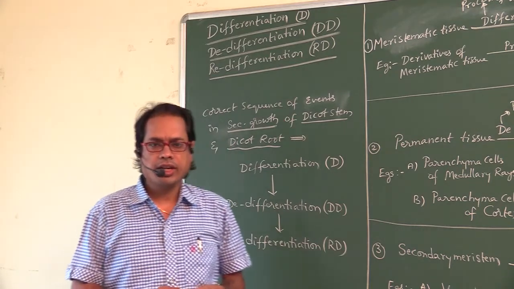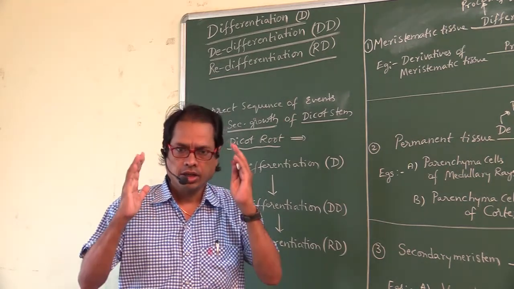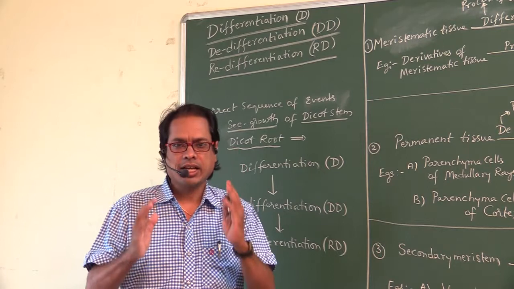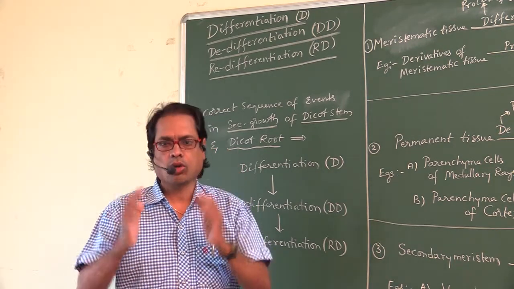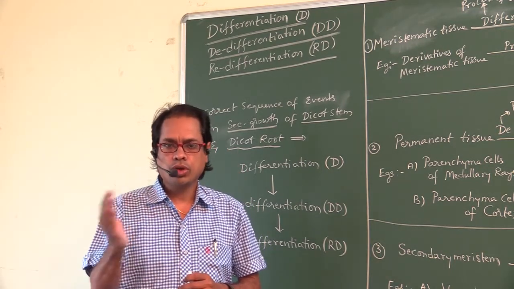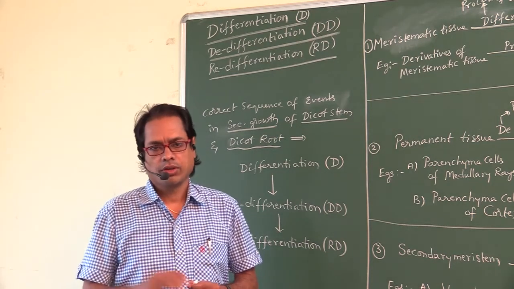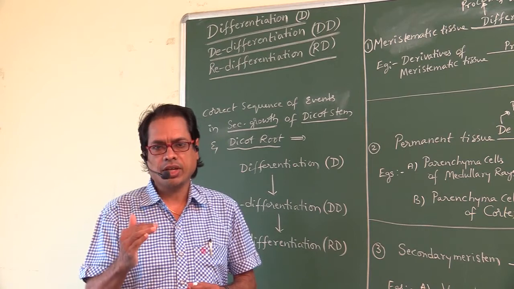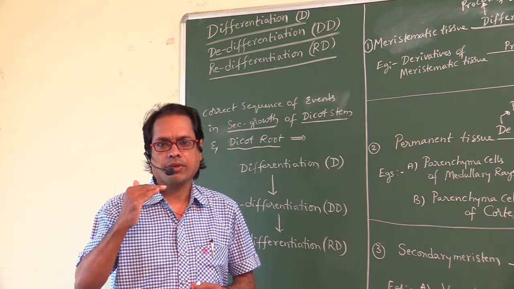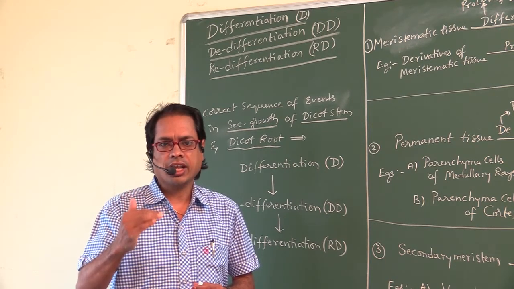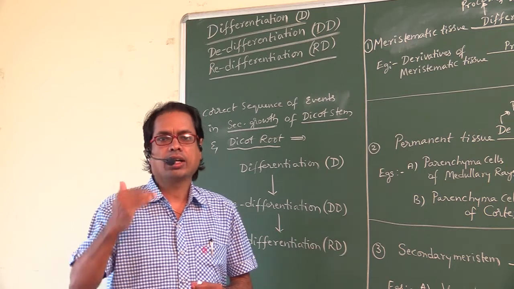Already we have studied the secondary growth in dicot stem and the secondary growth in dicot root. In those two, these three events are found. We have to say the sequence of events in the secondary growth of dicot stem and dicot root.